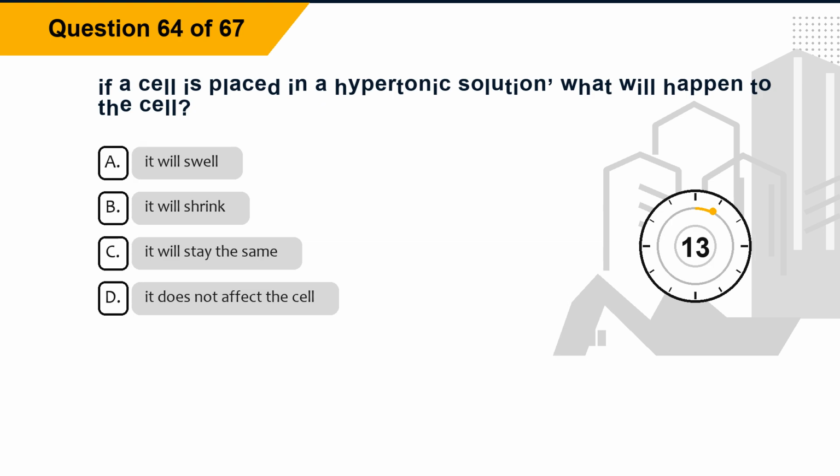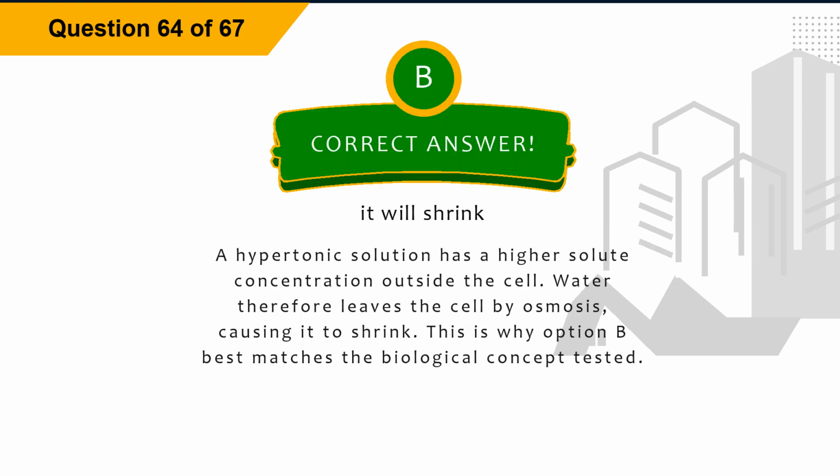Question 64. If a cell is placed in a hypertonic solution, what will happen to the cell? Option A, it will swell. Option B, it will shrink. Option C, it will stay the same. Option D, it does not affect the cell. The correct answer is option B, it will shrink. Explanation: a hypertonic solution has a higher solute concentration outside the cell. Water therefore leaves the cell by osmosis, causing it to shrink. This is why option B best matches the biological concept tested.